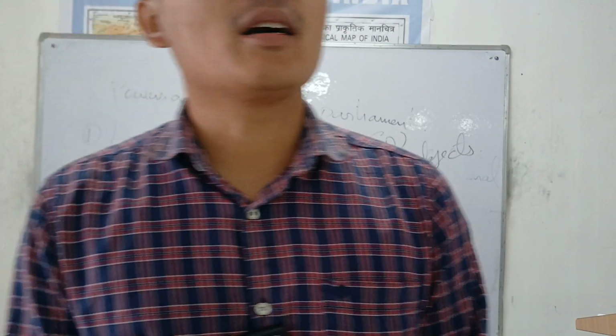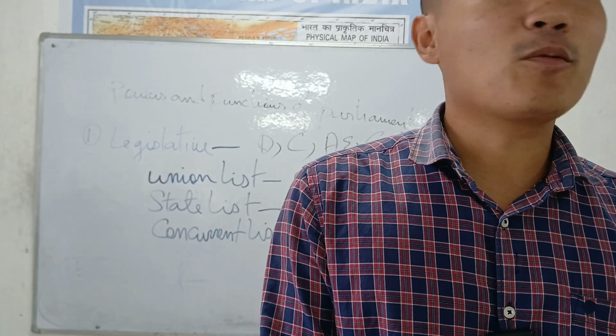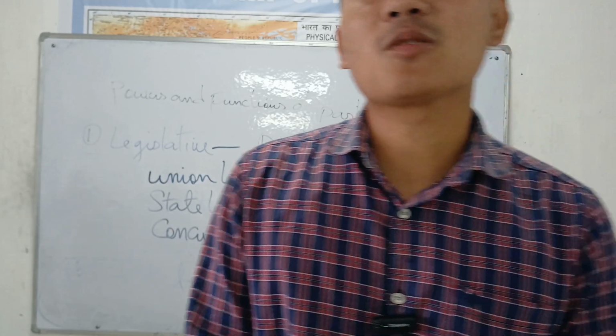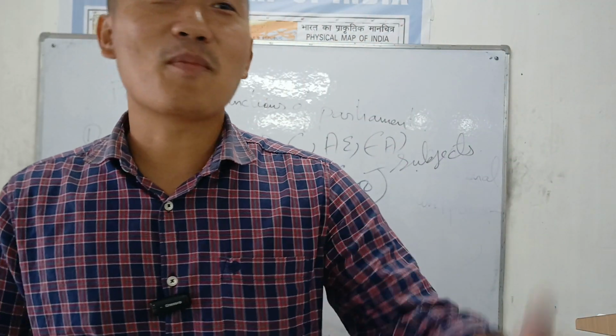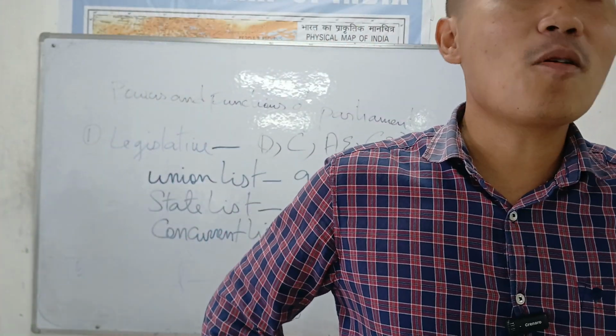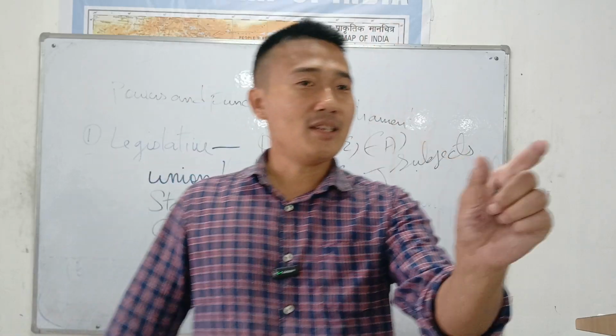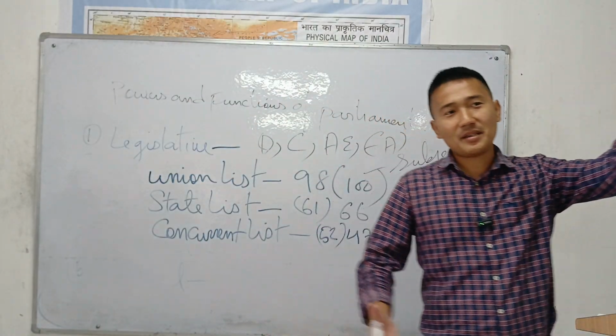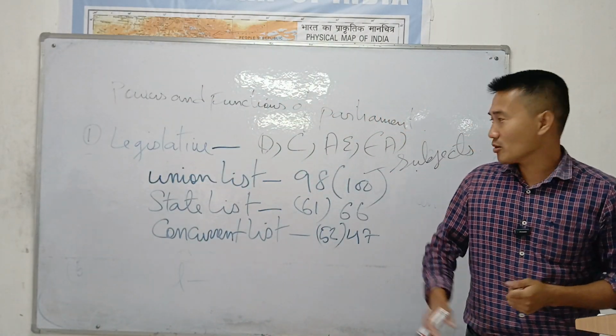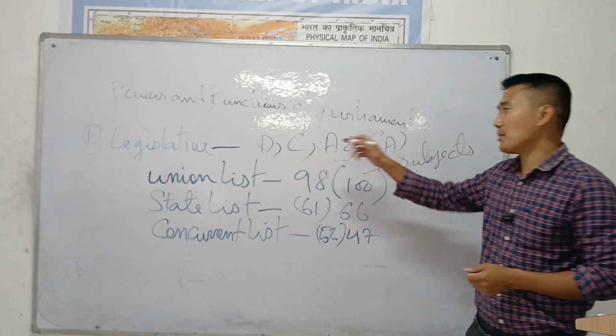To print new money, right? See, we have 2,000 notes now. Who knows? 5,000 notes might come. Who can do that? The Parliament of India, anytime. The most important subjects are vested in the union list, which is 19 in number as of now. It might increase, it might come down. So these are the most important things kept in the union list.